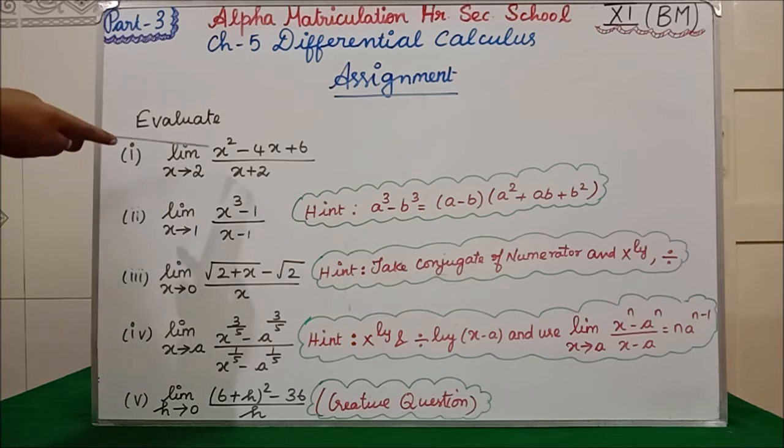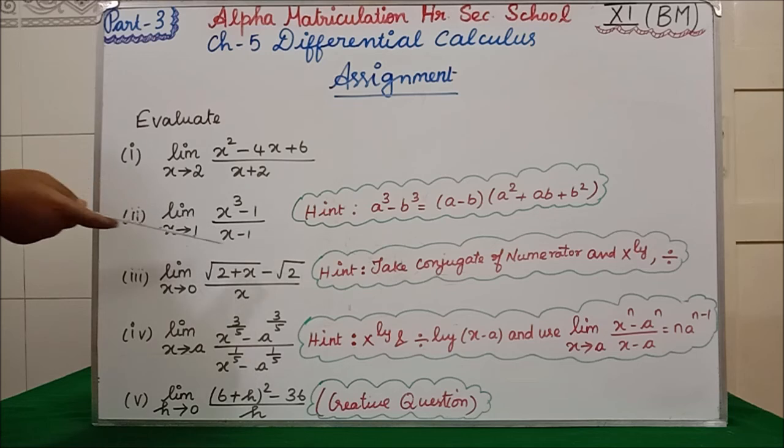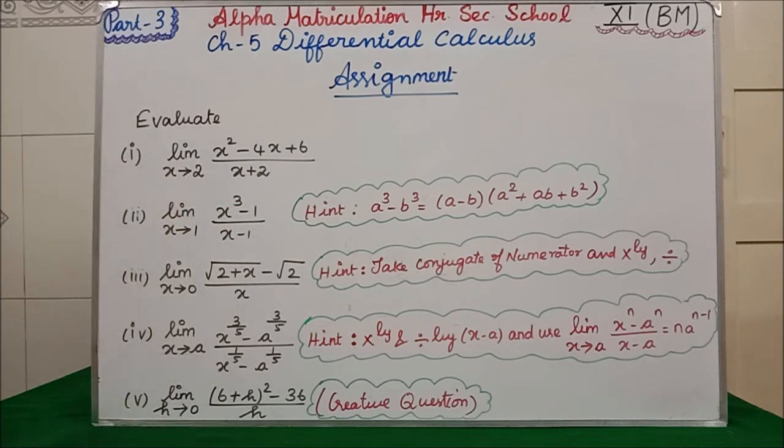Limit x tends to 2, x square minus 4x plus 6 divided by x plus 2. Which means x tends to 2, so instead of x you are going to substitute 2 everywhere. Clear? Now the second question is limit x tends to 1, x cube minus 1 divided by x minus 1. See here, if x tends to 1, what do you get? 1 minus 1, 1 minus 1. So it comes in what form? 0 divided by 0 form.